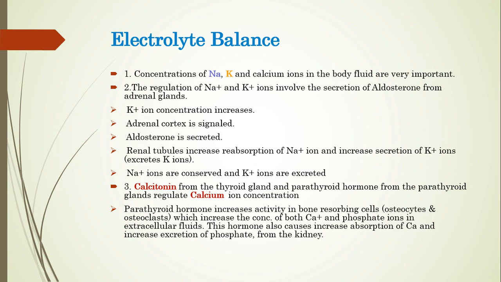As well as calcitonin from the thyroid gland and parathyroid hormone from the parathyroid, these regulate the calcium ion concentration by increasing the activity in bone resorbing cells, which increases the concentration of both calcium and phosphate ion in the extracellular fluid. This hormone causes increased absorption of calcium and increased excretion of phosphate from the kidney.